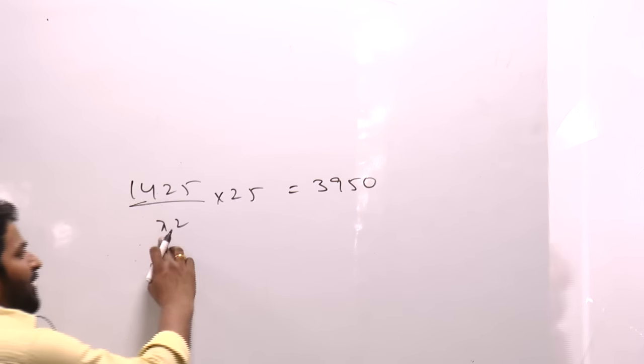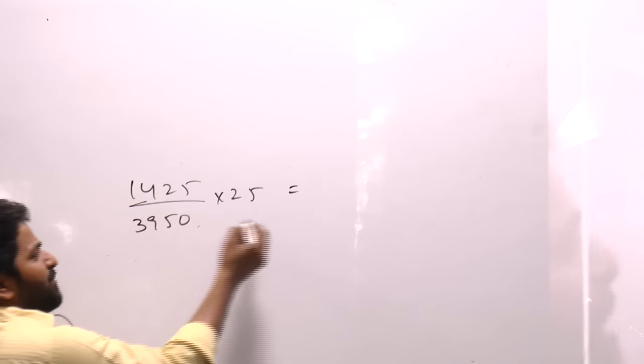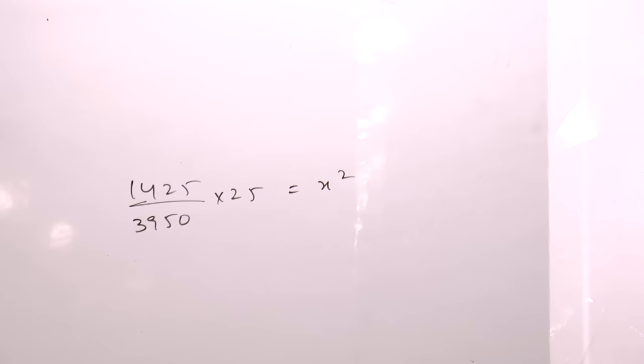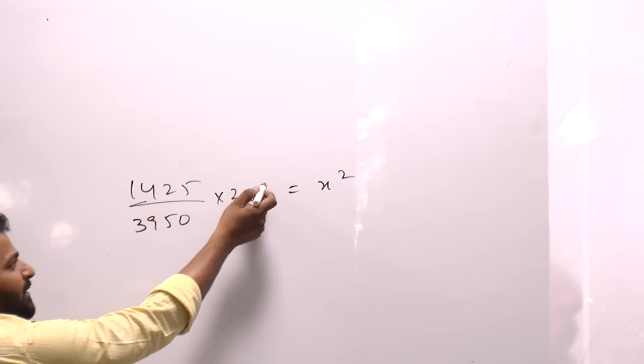Wait. Take x square to the right hand side, then 3950 comes here, and this is equal to x square value. Cancellation, 25.